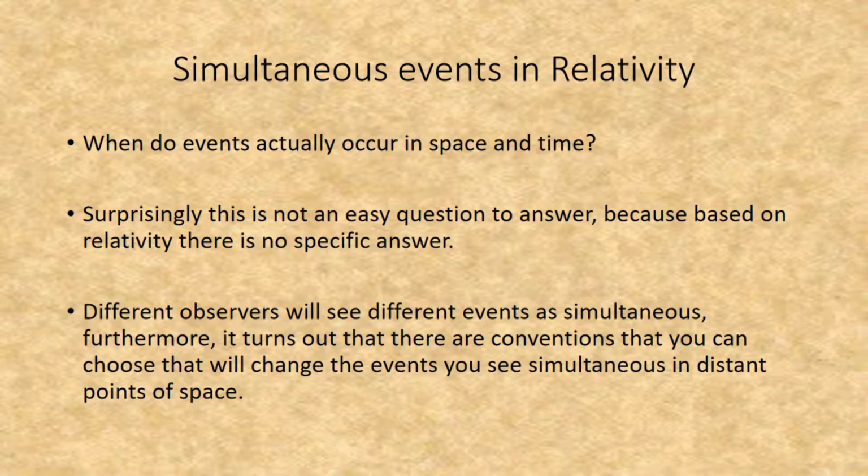Different observers will see different events as simultaneous. Furthermore, it turns out that there are conventions that you can choose that will change the events you see as simultaneous in distant points of space.